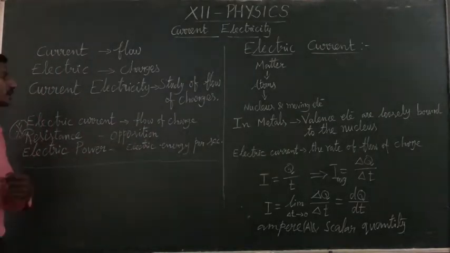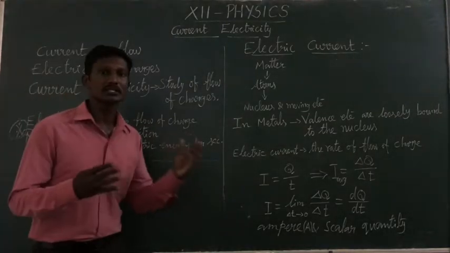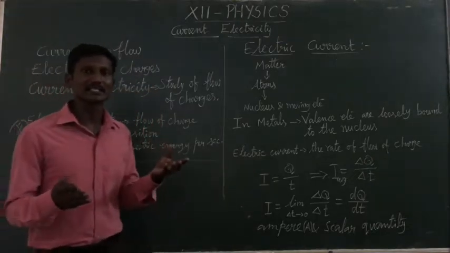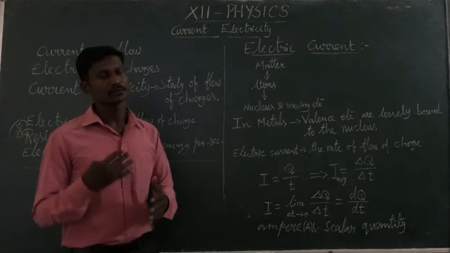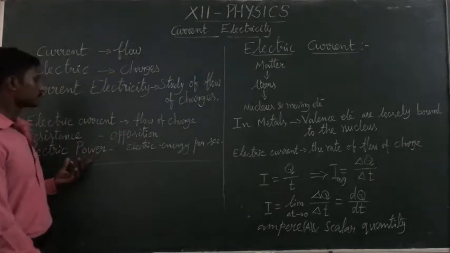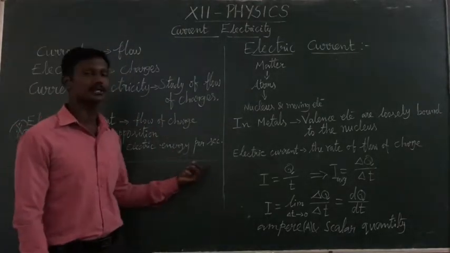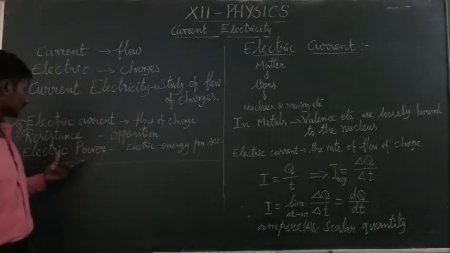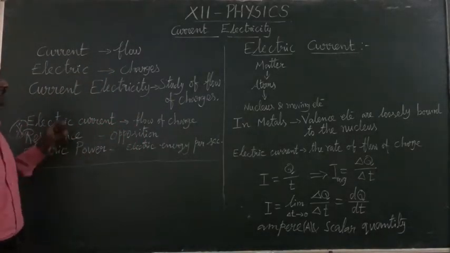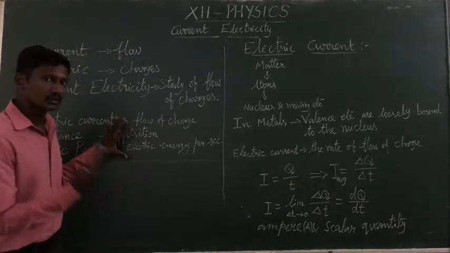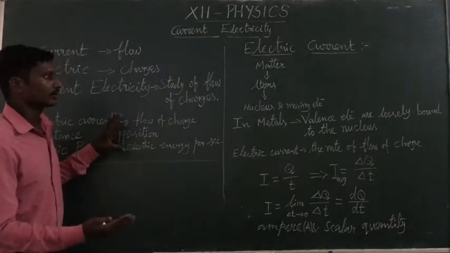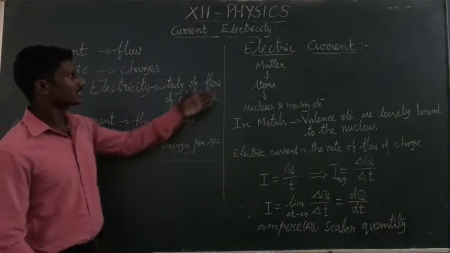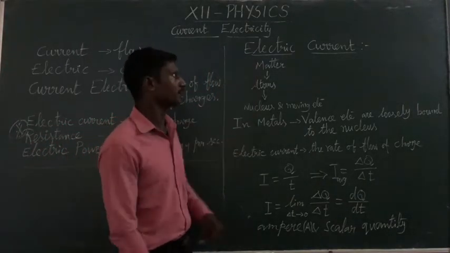Then electric power. Power, in plus 1 we studied, is force times velocity or work done per time. Here electric power is electric energy per second. So electric energy per second is known as electric power. These topics we are going to study deeply and thoroughly in the second lesson. So unit 2, electric current, the first topic, is very important.